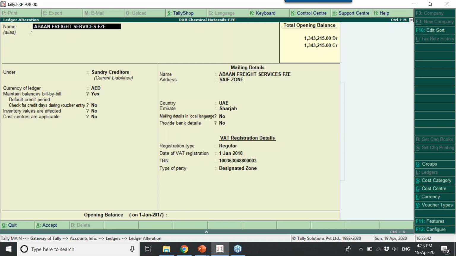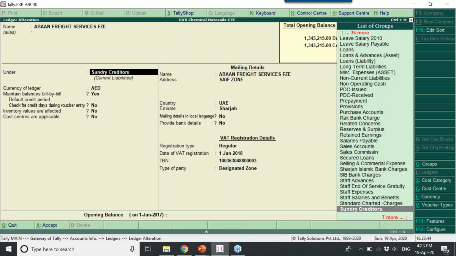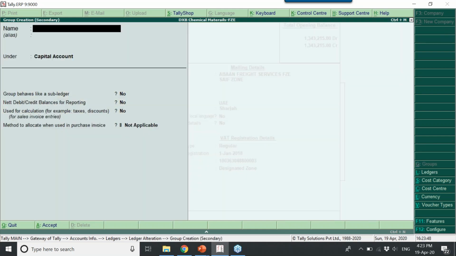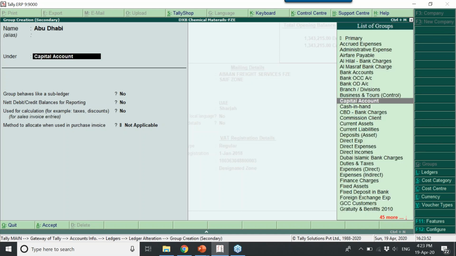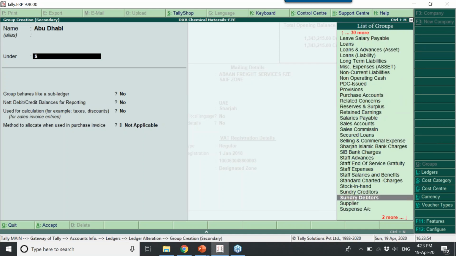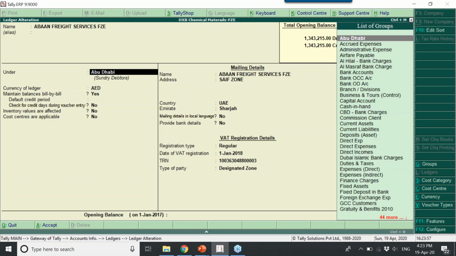Here you can see this is one party ledger. Here is the group. You can create a number of groups. When you are creating Abu Dhabi under sundry debtors, then you can select Abu Dhabi here. The higher hierarchy is sundry debtors. However, Abu Dhabi is one of the accounting groups you created.